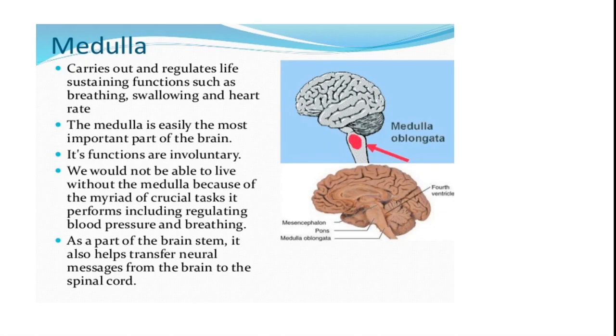We would not be able to live without medulla because of the myriad of crucial tasks it performs, including regulating blood pressure and breathing. If any damage occurs to the medulla, the person may die because it helps in breathing and functioning of heart. As part of brainstem, it also helps transfer neural messages from the brain to the spinal cord.